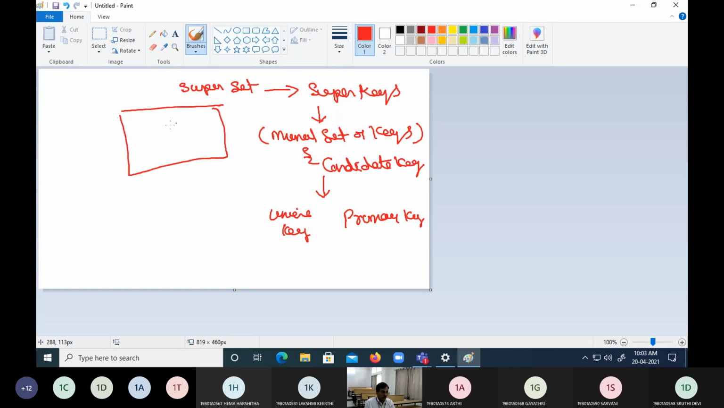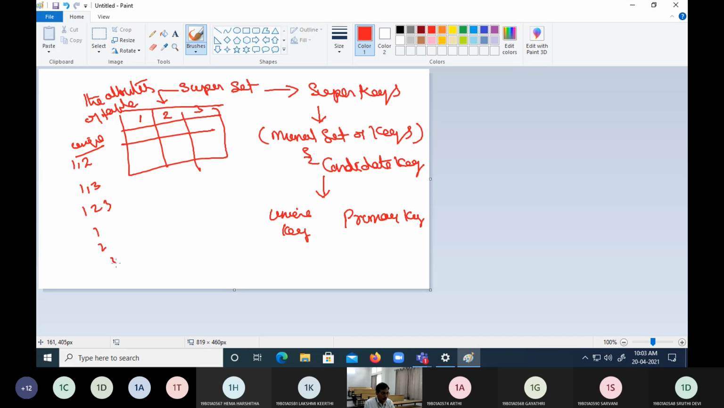So how is a superset formed? It is taken up from the attributes of a table. It can be a composition of attribute 1, 2, 3. It can be a composition of unique 1, 2, 1, 3, 1, 2, 3. So whatever unique items are going to be there, those unique items have to be rendered.